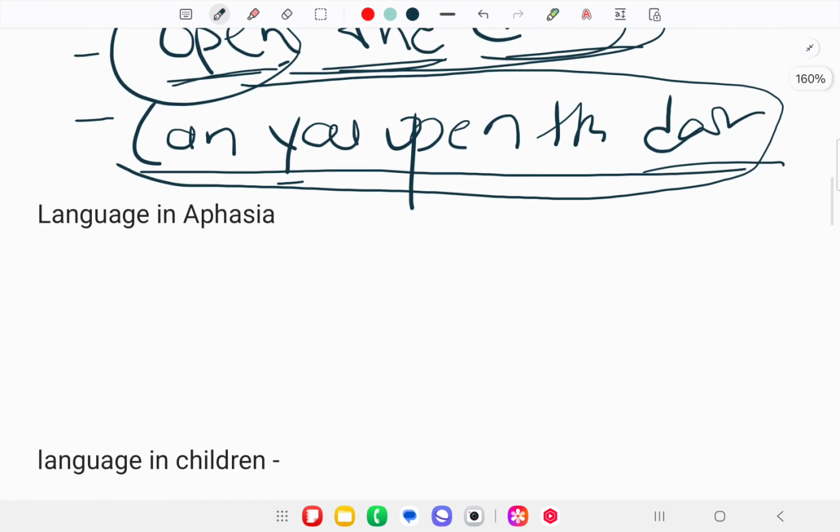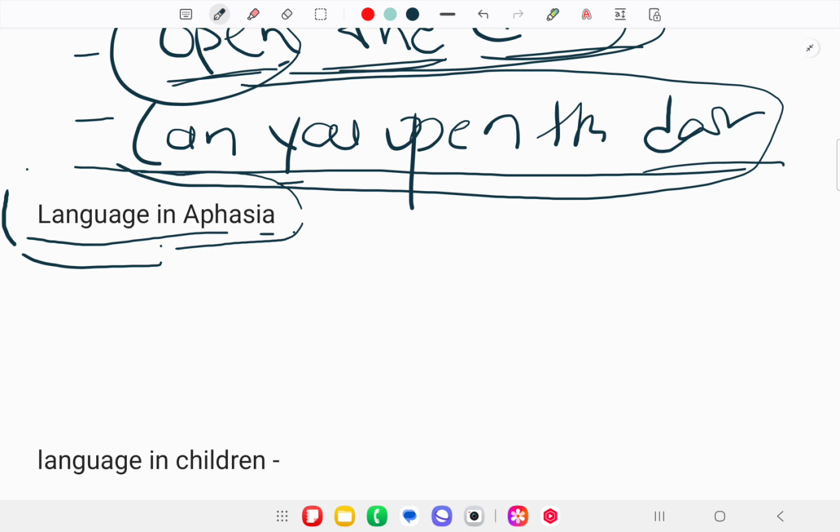Next, we talk about language in aphasia. This is a very important, very broad term of neurolinguistics. Here we will discuss in a basic form what language in aphasia is. Aphasia is a language disorder due to brain damage, and one type of aphasia involves a breakdown in the semantics. When we have some issue in pronouncing sentences or in the meaning of sentences, then that causes Broca's aphasia or Wernicke's aphasia.